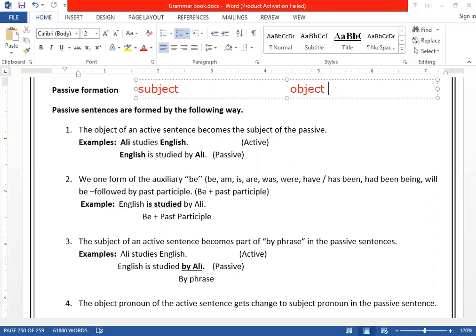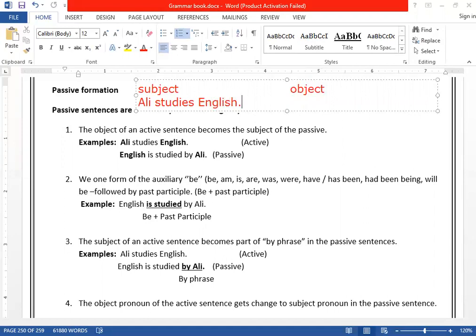First of all, step number 1. In a sentence, what will you look for? Subject and object. For example, if I say, Ali studies English. Now look at this sentence. Ali is the subject, and English is the object.